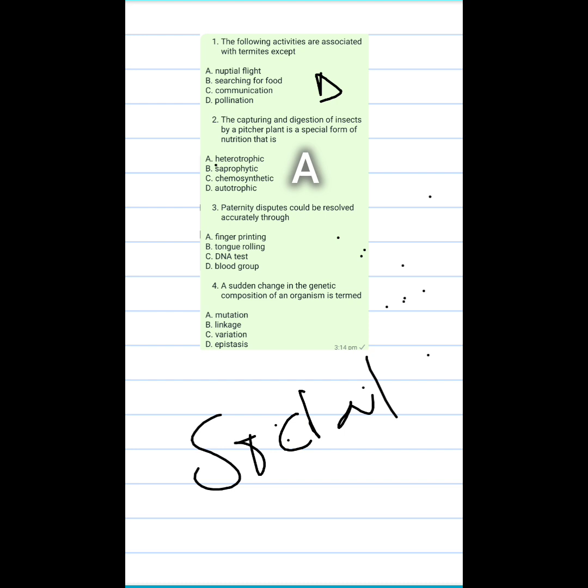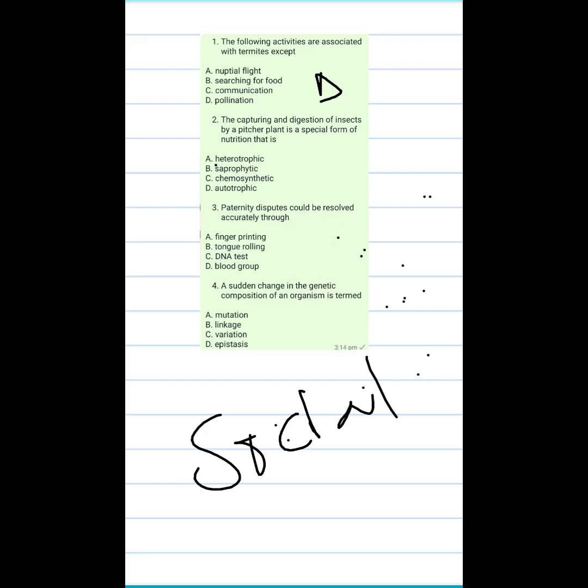Then for option three, paternity dispute could be resolved accurately through the what? Is it fingerprinting, tongue rolling, DNA test, blood group? We all know now in this century we find ourselves, you should have heard about DNA test. You see some people saying they want to confirm the paternity of a particular child, if the male is the real father of the child or something like that. These are paternity tests. You make use of the DNA test, not fingerprinting, not tongue rolling, and not blood group. You can't use the other three options to determine the paternity of a child.